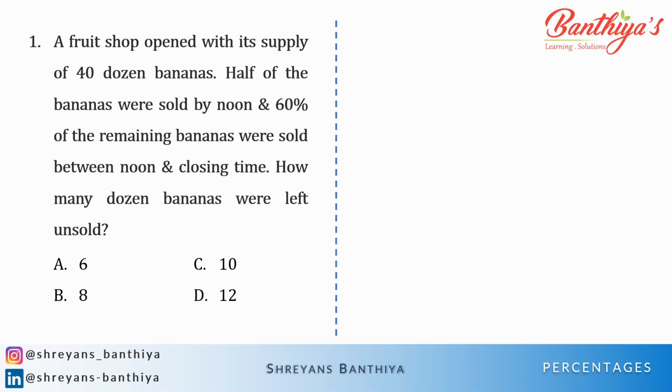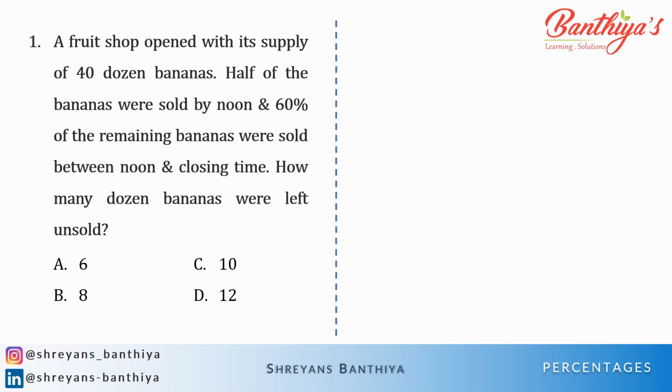Now this is a very important word here, that is unsold. We want to know the unsold number of dozens of bananas. But most of the students in the rush of the hour in the examination will not read this word unsold and directly take option D, that is 12. But the answer should be 20 minus 12, that is 8 dozens of bananas. I hope guys that you have understood this question.